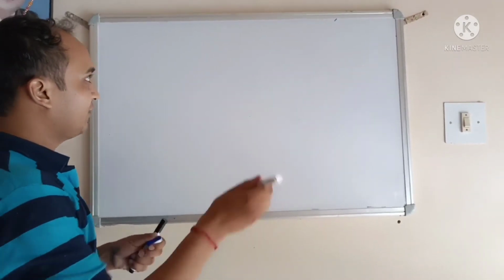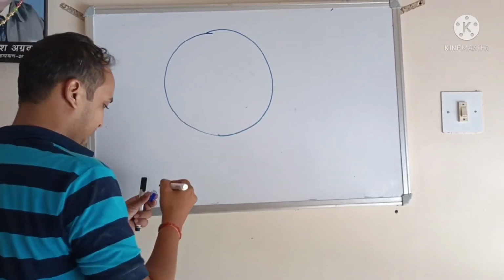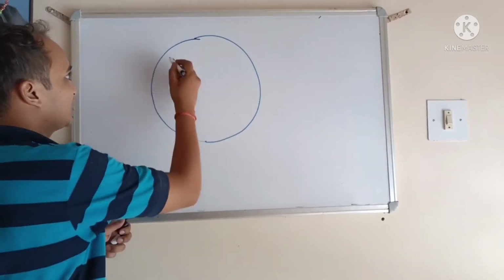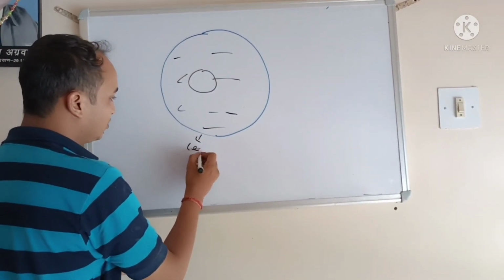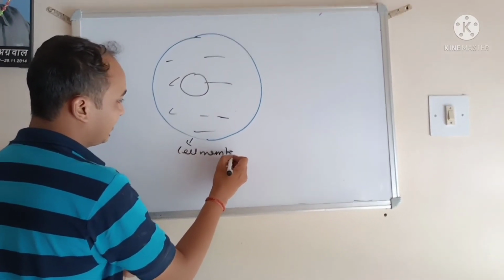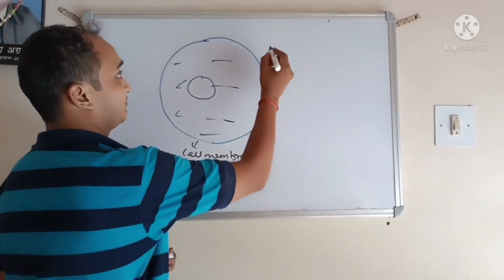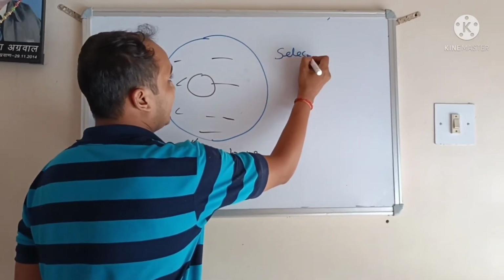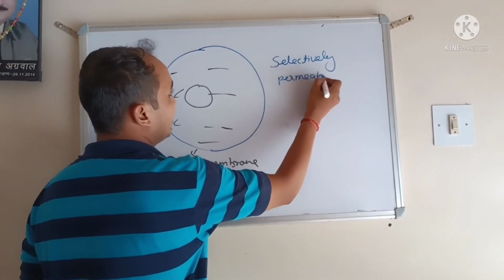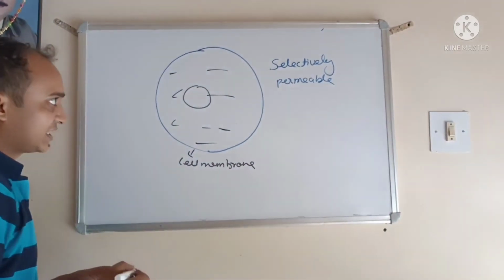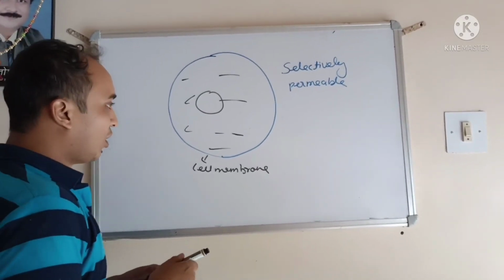More organelles. So we have seen the cell membrane. This is the cell membrane. This was the cytoplasm. This was the nucleus. This is the cell membrane. So let us study the function of cell membrane. Cell membrane is selectively permeable. What do we mean by selectively permeable?